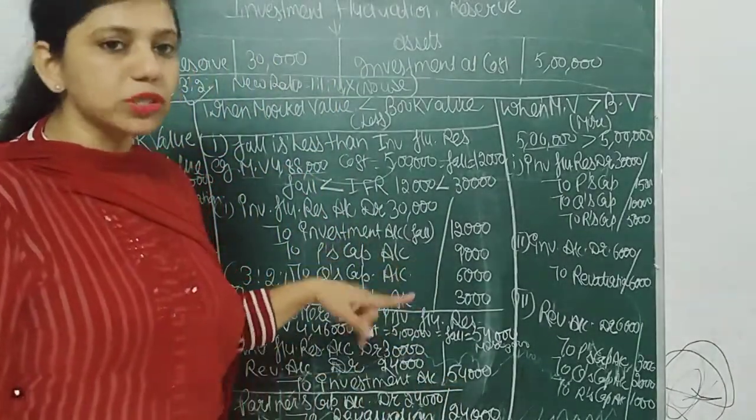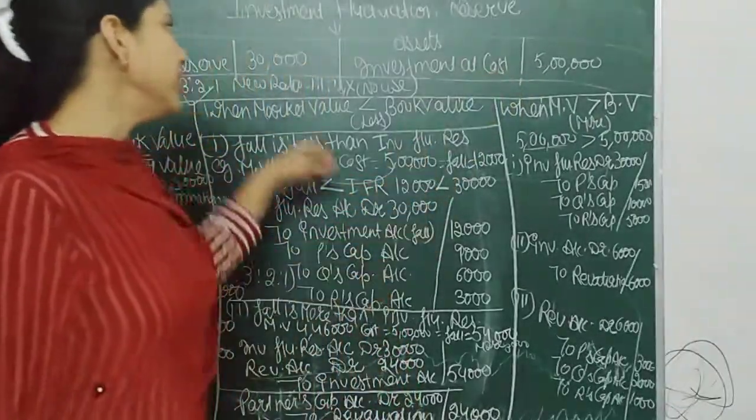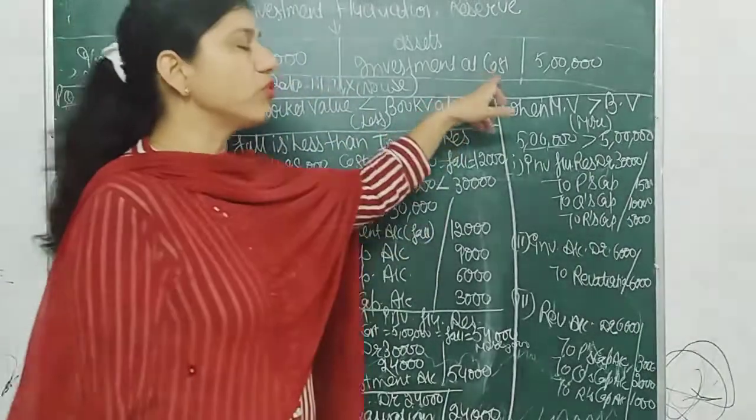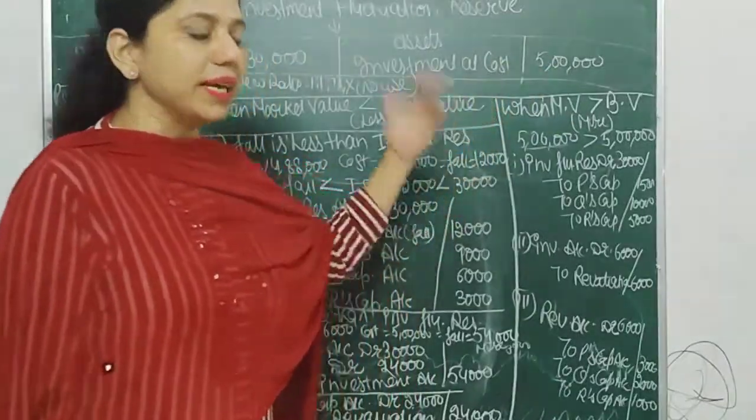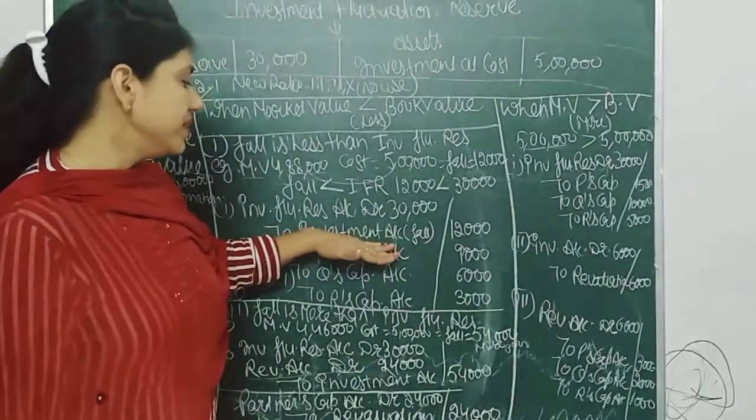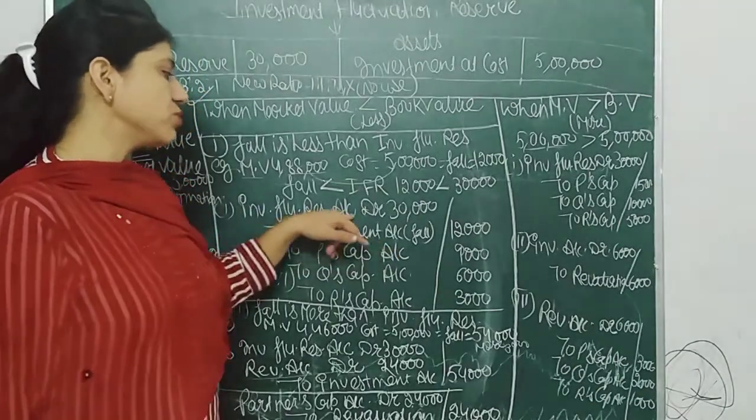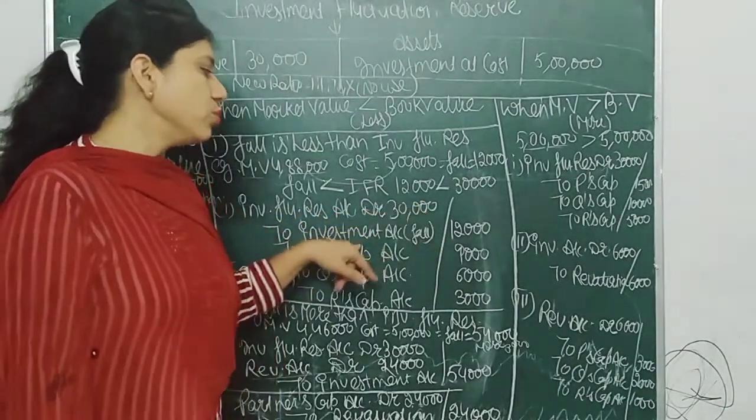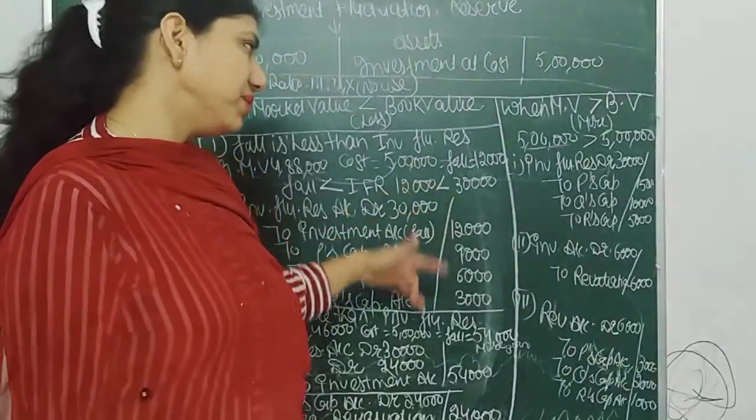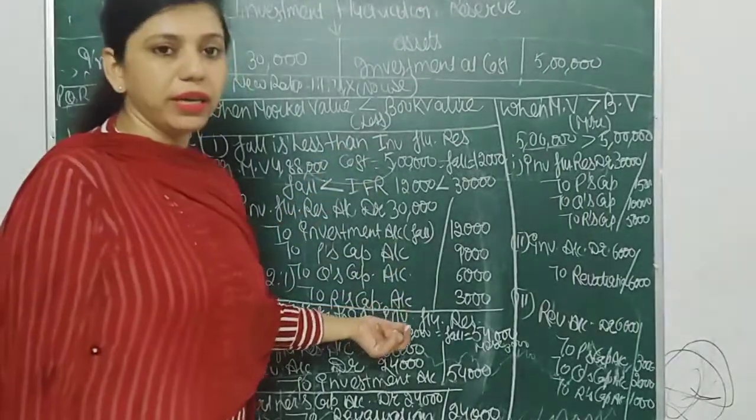We have one more situation also. For example, the decrease is equal to the investment fluctuation reserve. That means market value is 4,70,000. In that case, there is no excess amount. So the entry will be only up to this point. That means investment fluctuation reserve account debit to investment 30,000. Okay. So there can be three situations: when the fall is less than, when the fall is more than, and when the fall is equal.